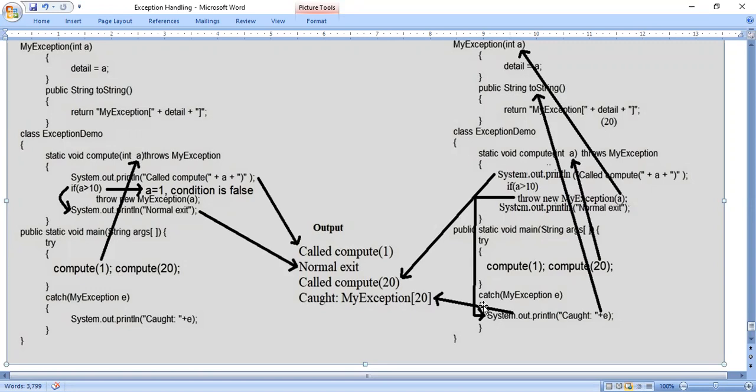When it comes to the main method, because there is an exception, you have to go for the catch block. If you compare compute of 1 and compute of 20, in case of compute of 1 there is no error, so the catch block will not be executed. In case of compute of 20 we got an error, so the catch block should be executed. When the catch block is executed, System.out.println prints the word caught. You just follow the output also: caught colon plus e.